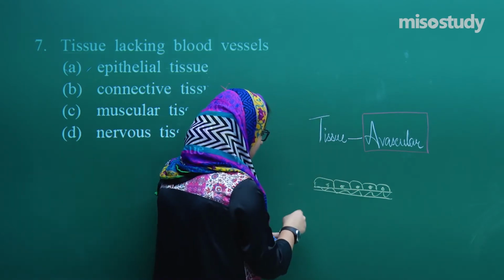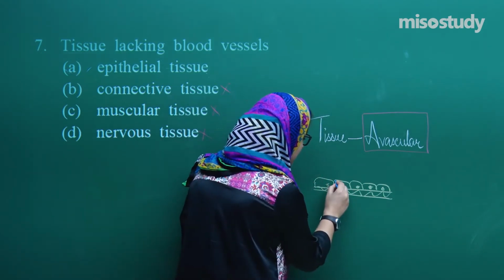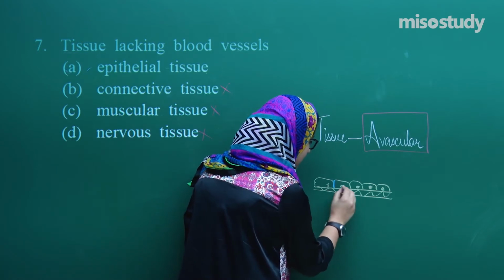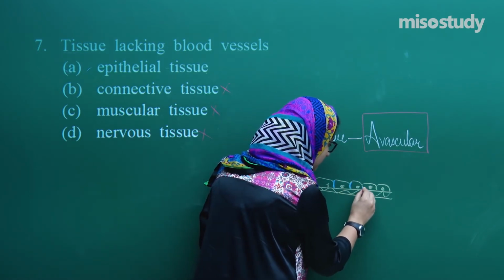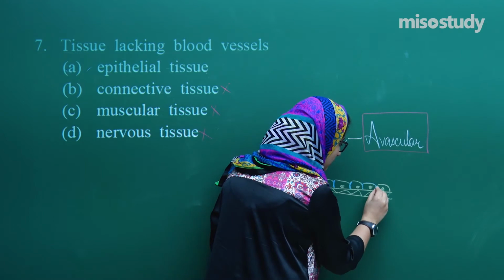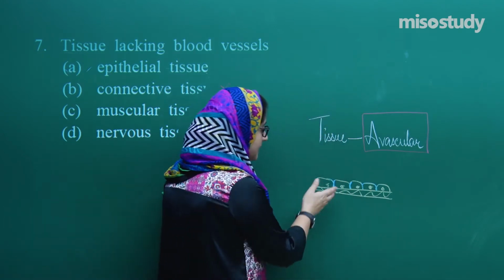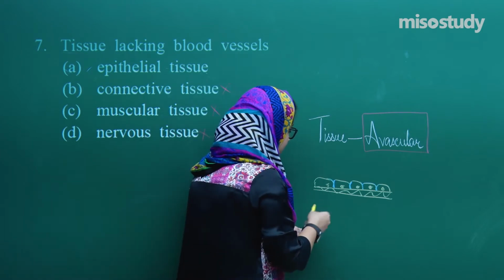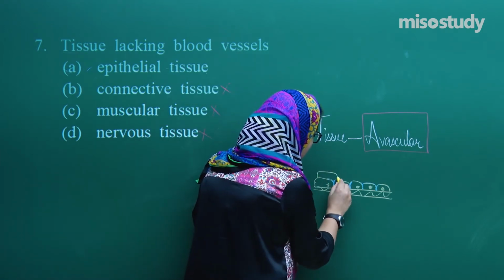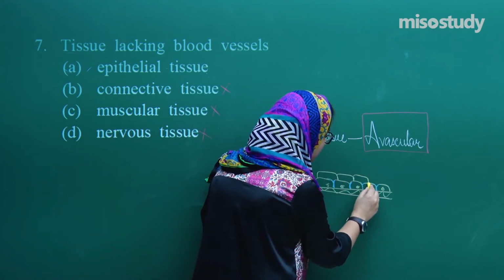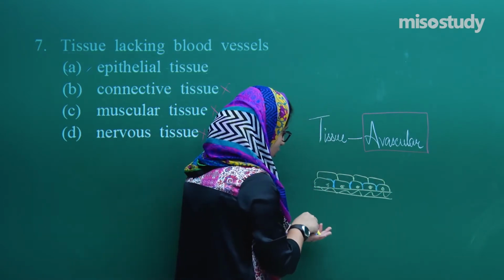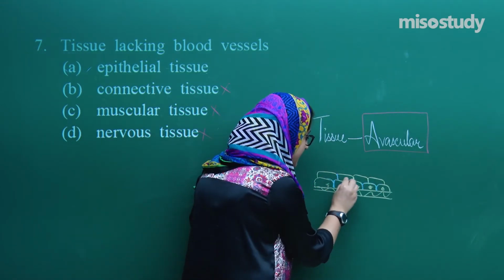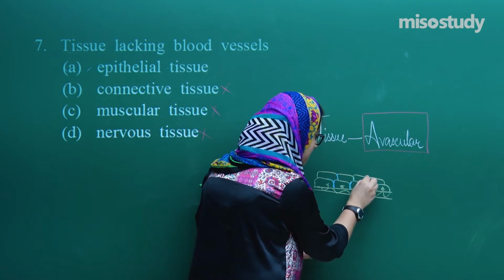What happens here is that these cells are tightly packed. And same with the superior layer, same with the preceding layers. These cells are very, very tightly packed, so they do not have any space in between them.